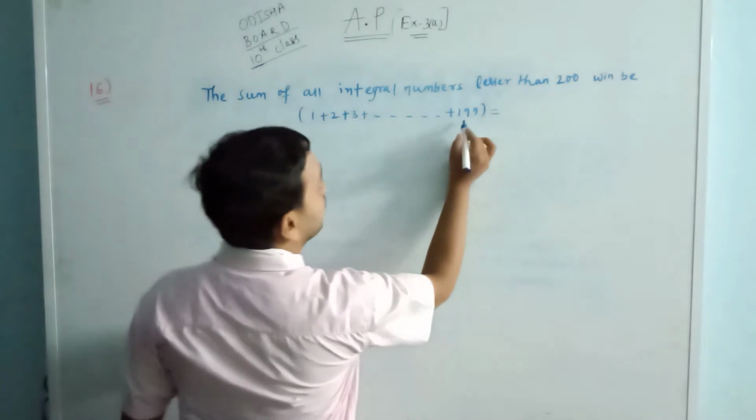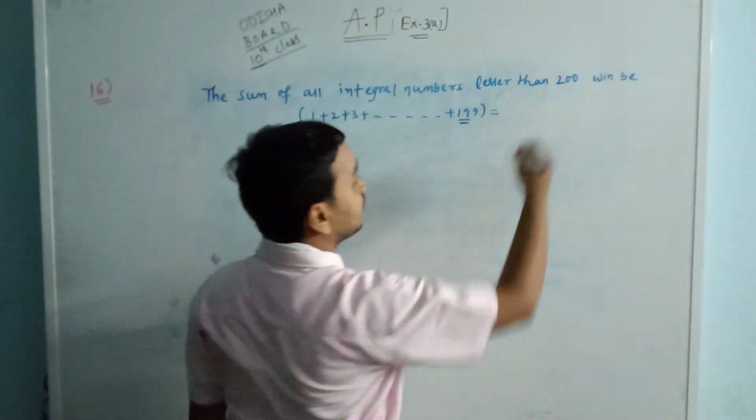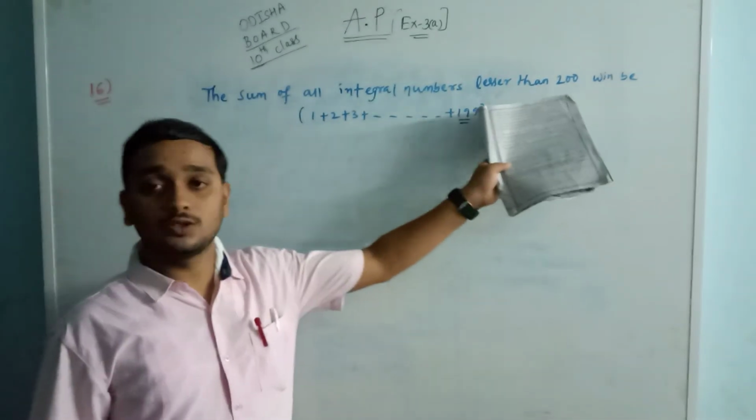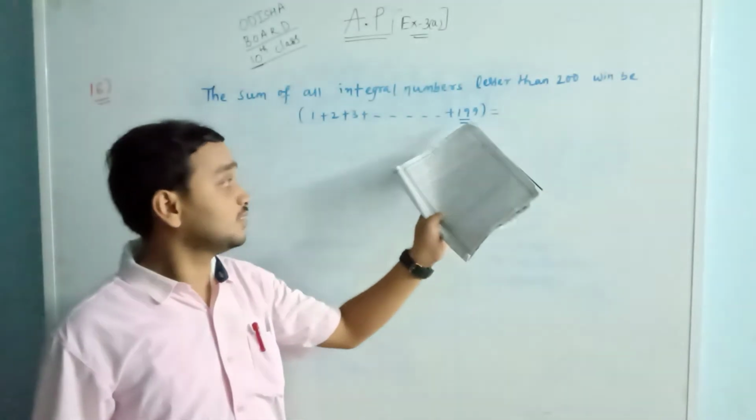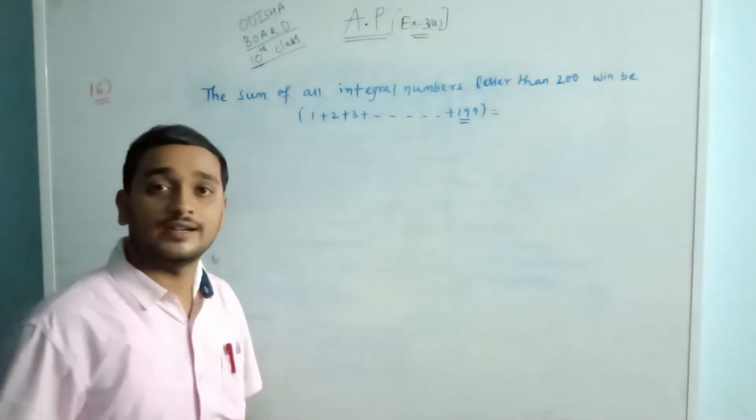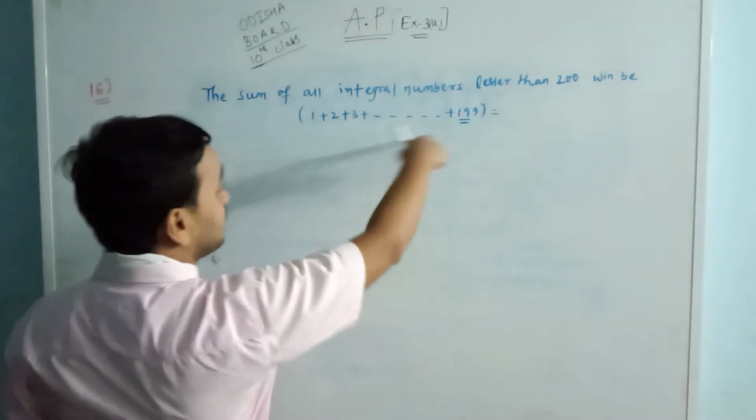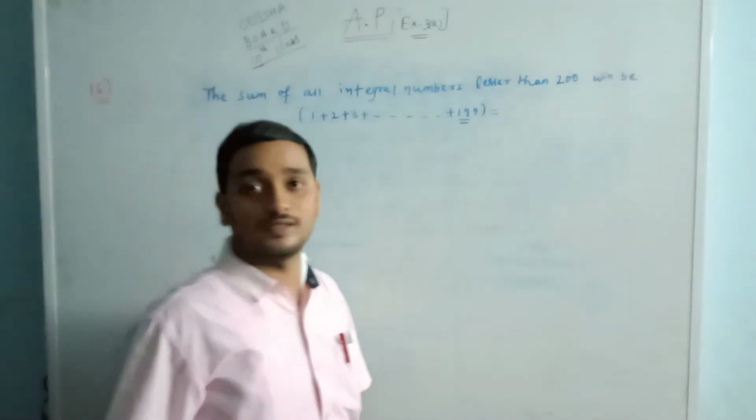Why 199? Because lesser than 200, we cannot include the number 200. This is a series of n natural numbers.